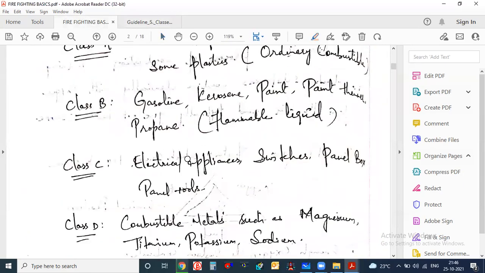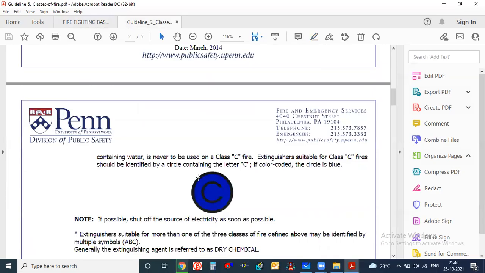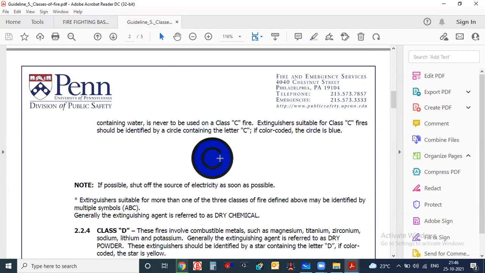In the same way, electrical appliances, or server rooms where the majority of electrical equipment is placed, are called class C type of fire. And class C is the blue circle.